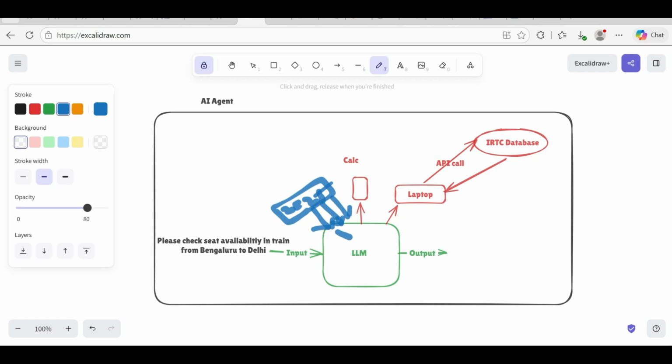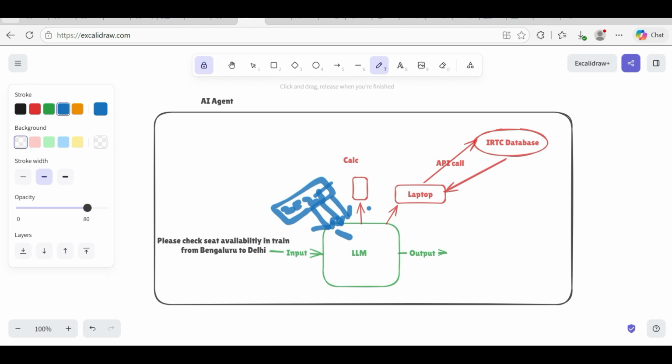So it will try to get this information from your database, that is whatever data you fed, correct? The LLM tries from here. If it can't, then it can use the calculator tool. If you want to add or multiply something, your LLM can interact with the calculator tool and calculate the numbers. And if you ask, for example, whether a train is available from Bangalore to Delhi, this data is not available in 2025, because that is past data and it doesn't have the current data.